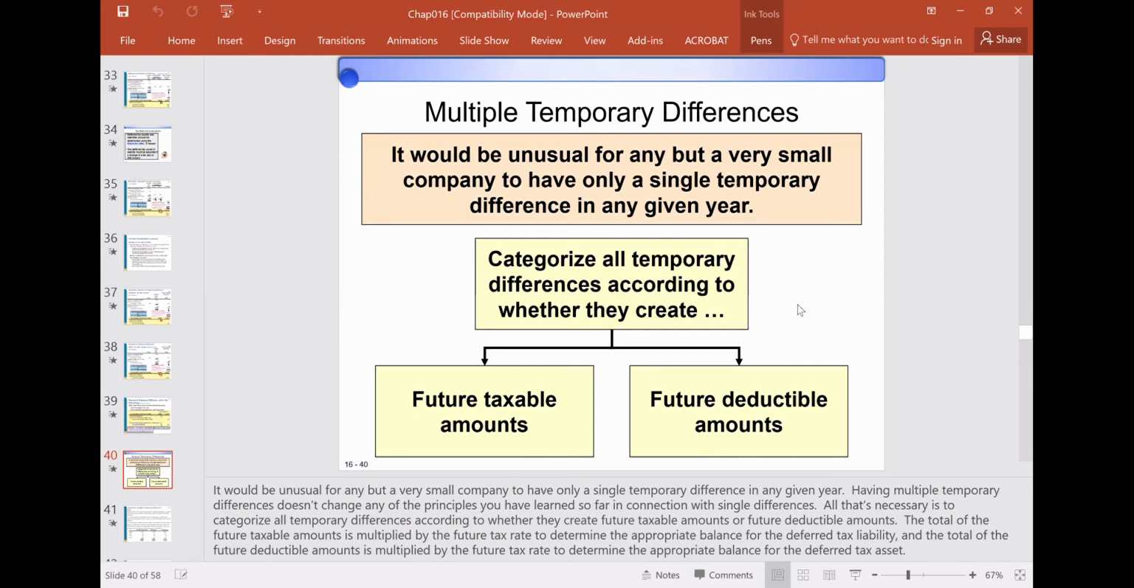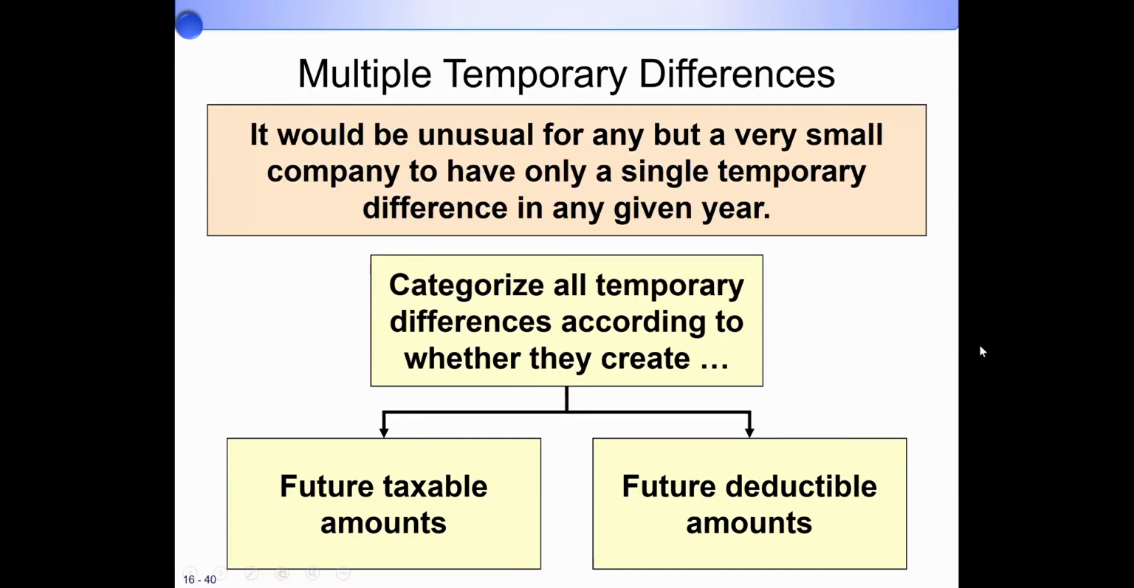So that was the second issue. The first issue was the permanent difference, which is easier to deal with. The second issue, what if we have different tax rates? Now this is the third issue: we have multiple differences. What are we gonna do? This is a normal situation. In reality, companies usually have multiple differences. What are we gonna do?